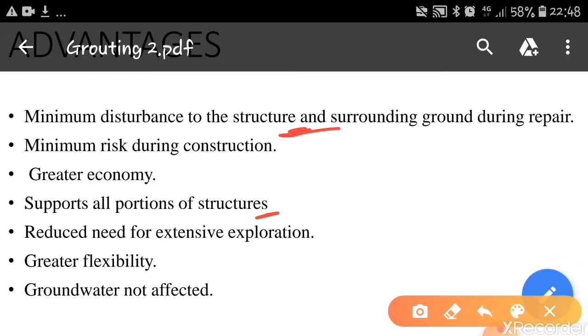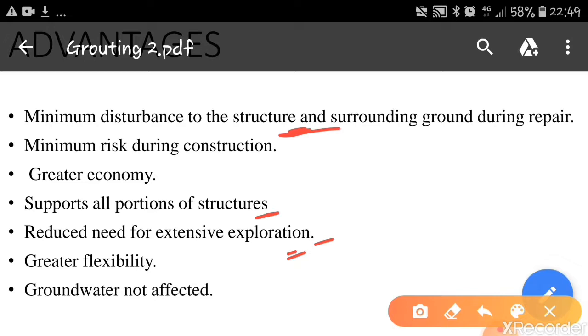Reduced need for extensive exploration. In this process, we don't have to excavate much to know what type of soil is available. It may be a coarse grained soil, a fine grained soil, or different types of soil. This technique will be helpful. That's why it reduces the need for extensive exploration. We don't have to remove the soil, we don't have to test in the laboratory, nothing is required here.